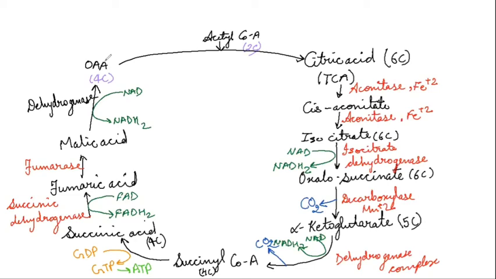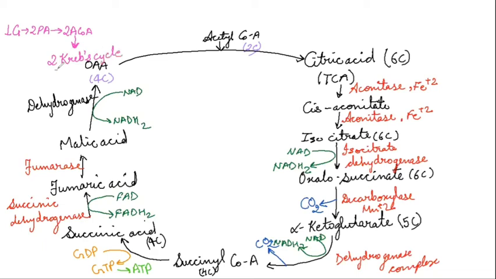Now, there is some calculation part for us, which I'm going to explain here itself. So I'll change the color so that you can easily recognize which part I'm talking about. So from one glucose molecule, we get 2 pyruvic acids. From 2 pyruvic acids, we are going to get 2 molecules of acetyl coenzyme A, right? Now, from 2 acetyl coenzyme A, how many Krebs cycles do we need? 1 acetyl coenzyme A, 1 Krebs cycle. So for 2 acetyl coenzyme A, we'll need 2 Krebs cycles.